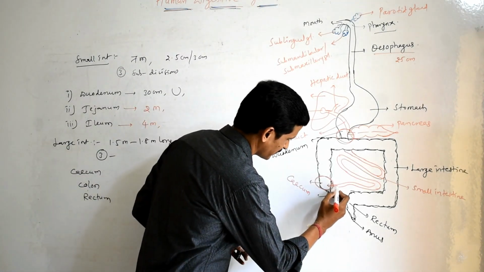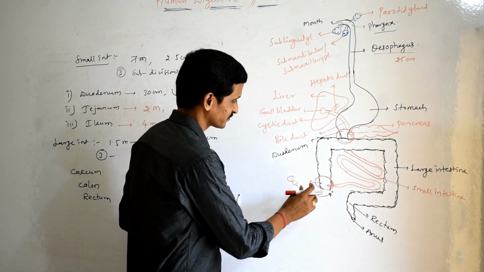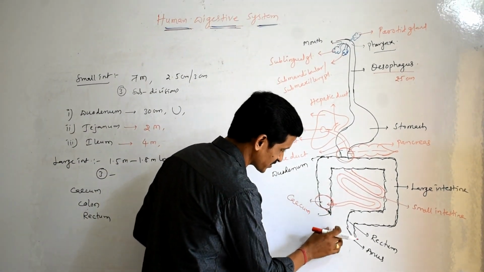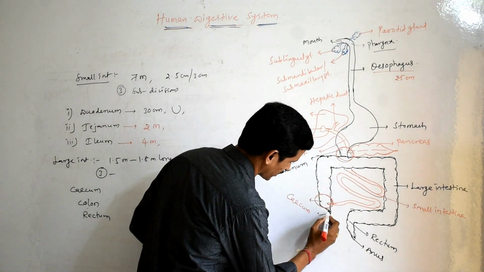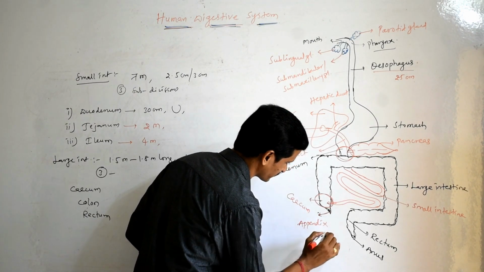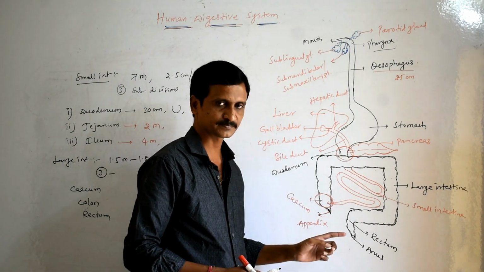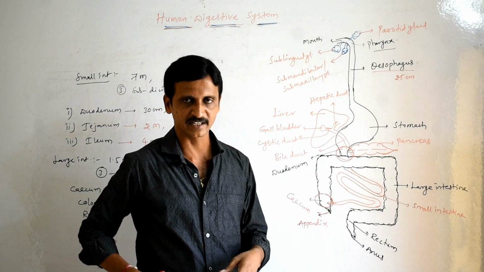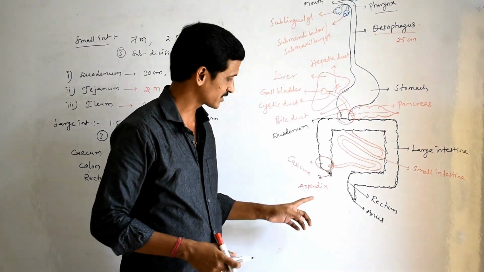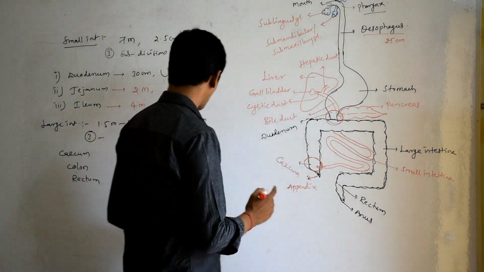Now the area where the small intestine opens into the large intestine is called cecum. It is a small blind pouch-like structure, which ends with another worm-shaped structure. This is called the appendix. If there is any inflammation of the appendix, and if there is any pain persisting towards the lower right side, then that is called appendicitis. So cecum is continued with the colon.